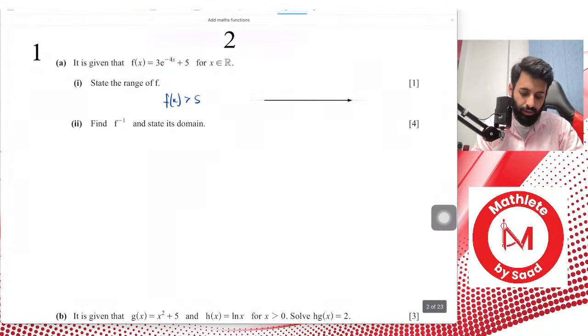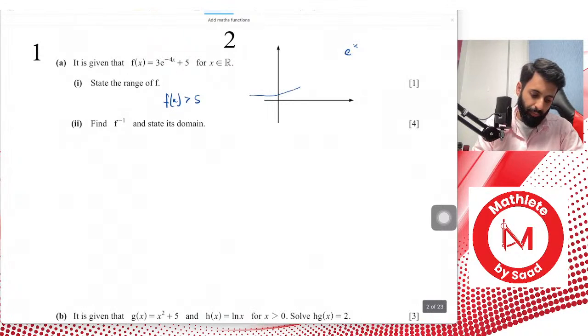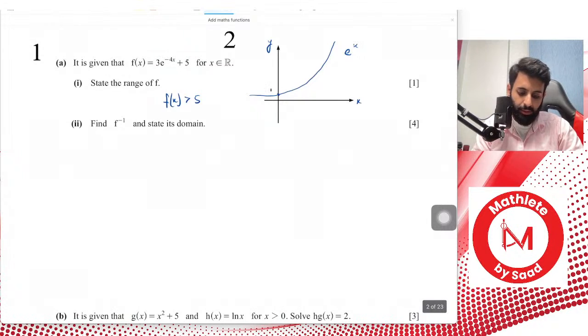I'll quickly explain. So regarding exponential functions, if you look at the graph of an exponential function, any exponential function for that matter, this is what it looks like. So here's x and here's y. At 0 it's equal to 1, as we know, anything raised to the power of 0 is equals to 1. And the further you go towards the left hand side of the x-axis, the graph becomes very close to 0, but it's actually never equal to 0. So as far as e to the power anything is concerned, the range of that is that it's always greater than 0. So e to the power x, remember, is always greater than 0.